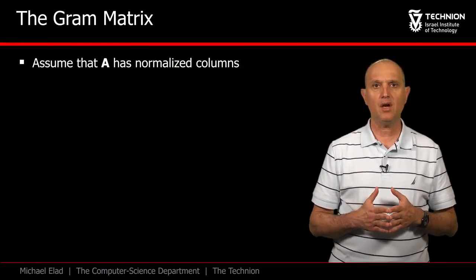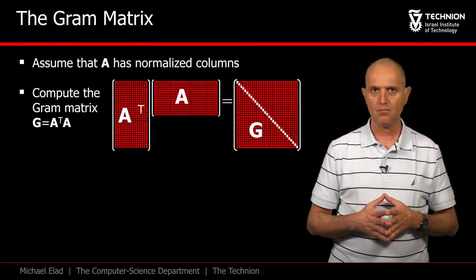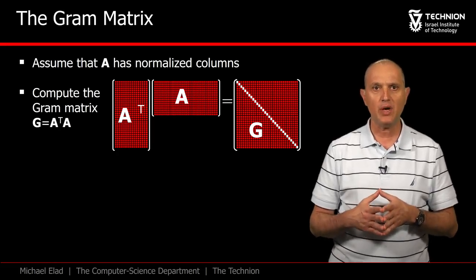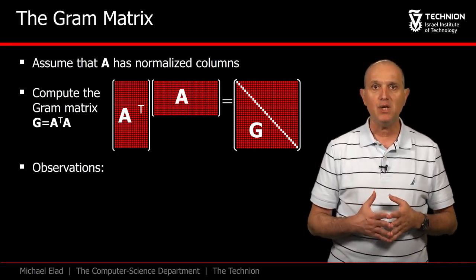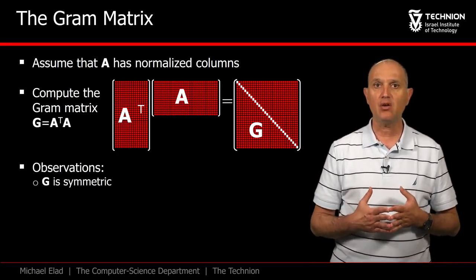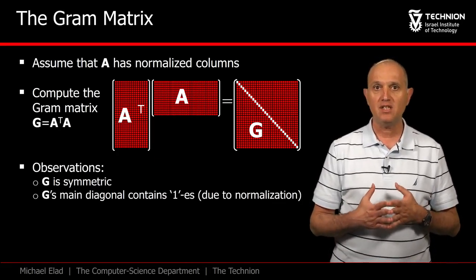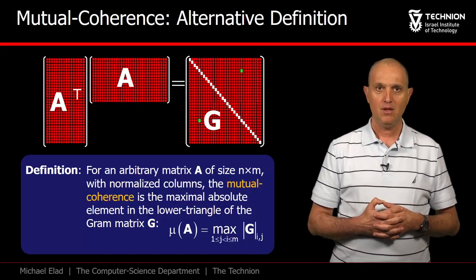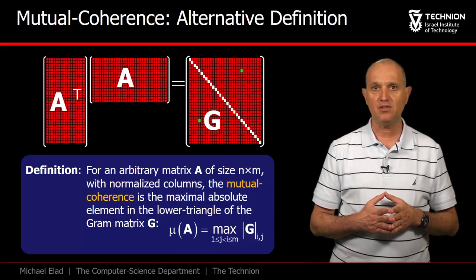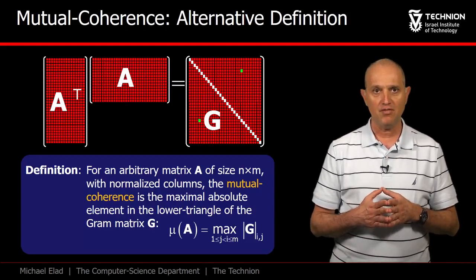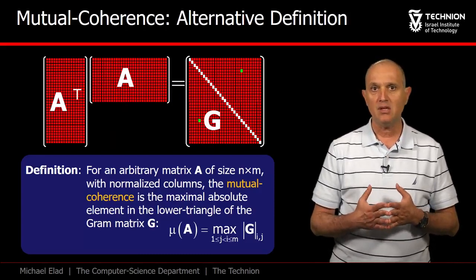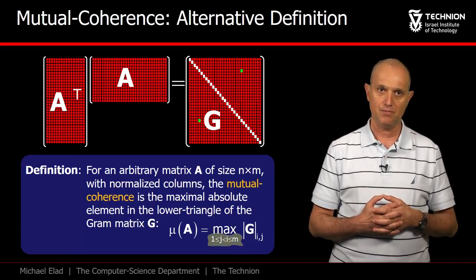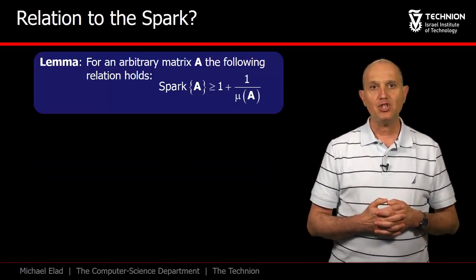Let's assume that the columns of A are indeed normalized. In this case, we compute the Gram matrix A transpose A and get the square m by m matrix G. This matrix is symmetric. Its main diagonal contains 1s, and mu is simply the maximal absolute value in the off-diagonal entries. This brings us to an obvious alternative definition of the mutual coherence. Given A with normalized columns, mu is the maximal absolute value in the lower triangular part of the Gram matrix G.